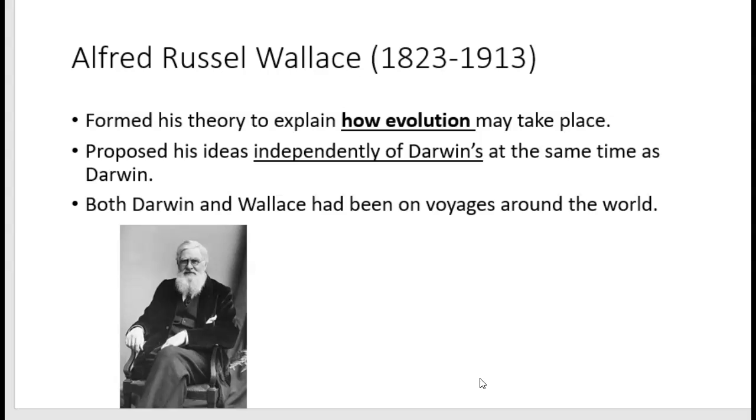Next is Alfred Russel Wallace. He is going to form a theory on how evolution may take place. He proposed his ideas at the same time as Darwin, but they did not work together. Both Darwin and Wallace are working on their ideas of evolution separately, but they are going to come together with some agreement on how this whole thing works. And both of them are going to develop their idea from their voyages and their documentation from their trip around the world.